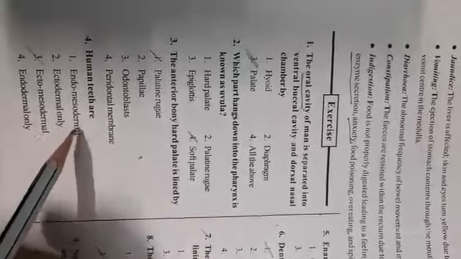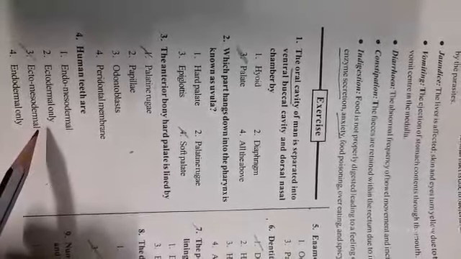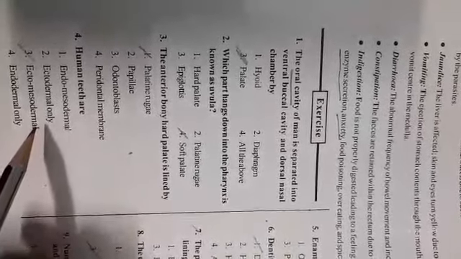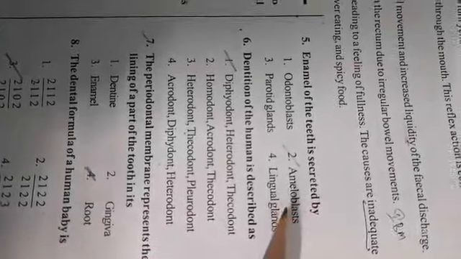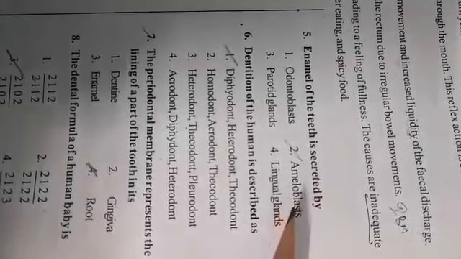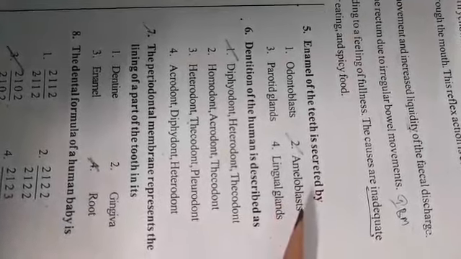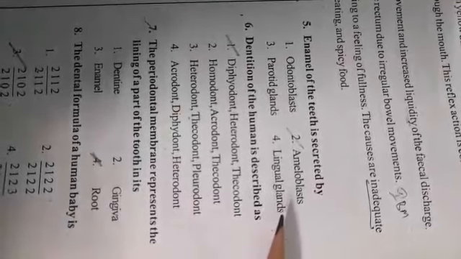Next one, human teeth are ectomesodermal in origin. What is the origin of the teeth? Human teeth are ectomesodermal in origin. And enamel of the teeth is secreted by ameloblast. What are lingual glands?